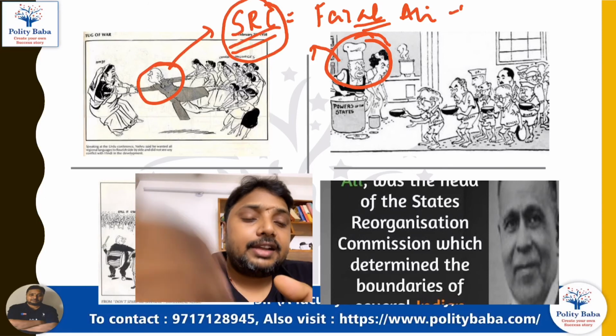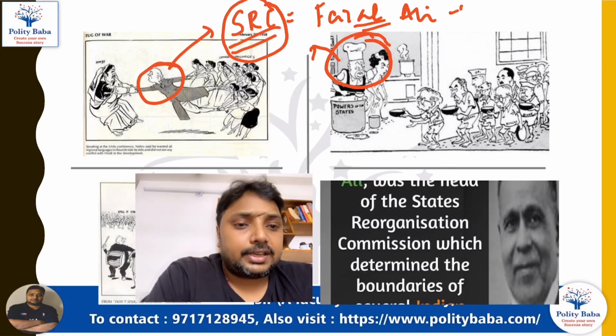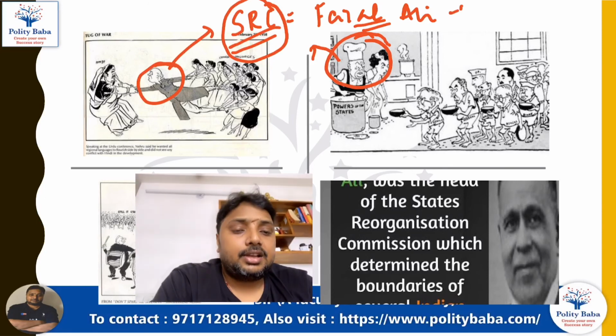Other developments related to state reorganization we will see in our next class.